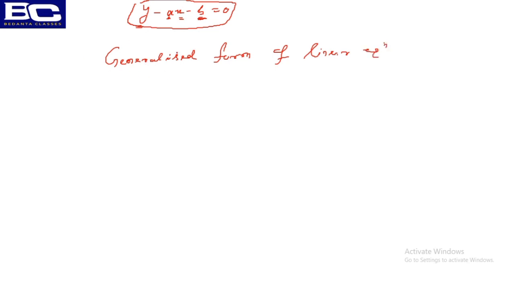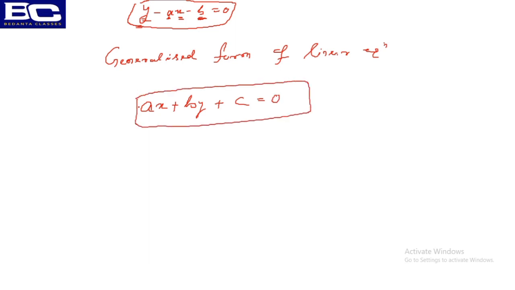It is nothing but there will be two variables. Here you have already checked it. If I write ax plus by plus c is equal to 0, these two things are no different. Here the value of a was minus a, the value of b was minus 1 and the value of c was minus b. So I don't think I am writing a different thing.